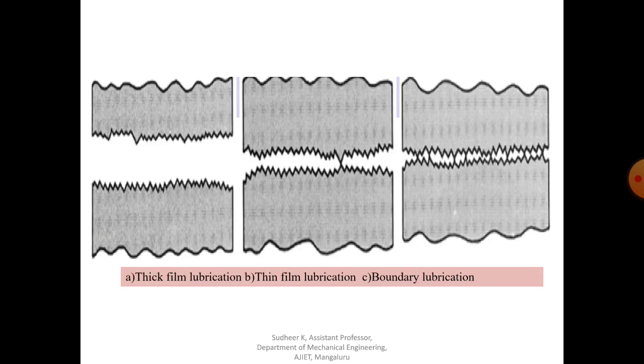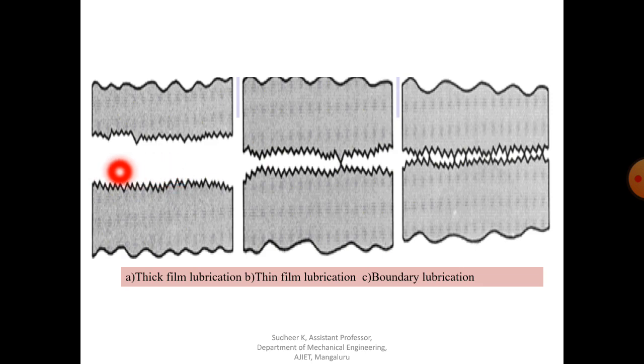You can see the image here. Figure A indicates thick film lubrication, figure B thin film lubrication, and figure C boundary lubrication. These show the contact between the two surfaces. Figure A indicates thick film lubrication. What will happen in thick film lubrication? The surfaces are separated by a thick